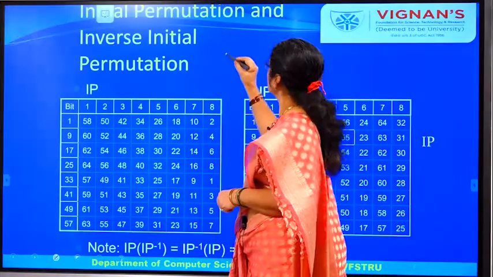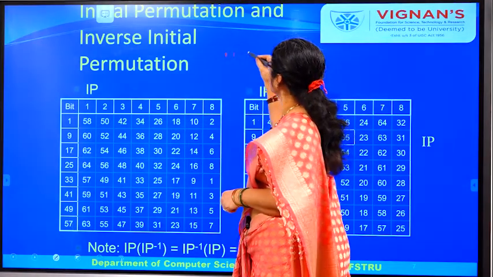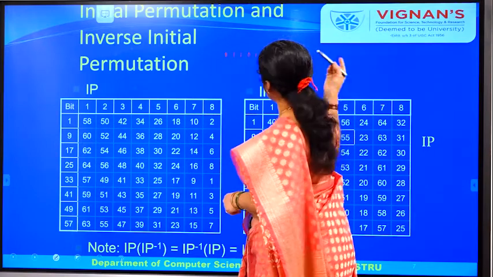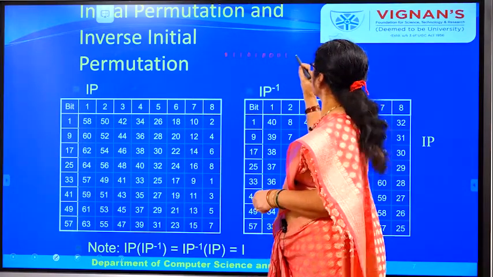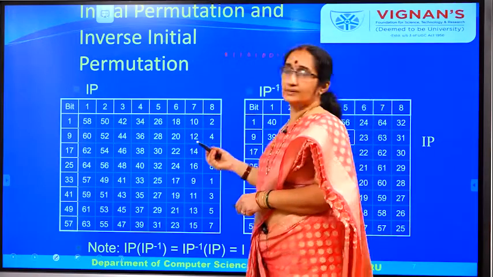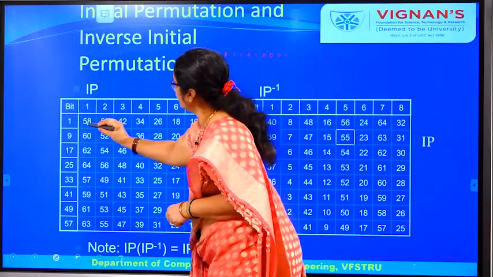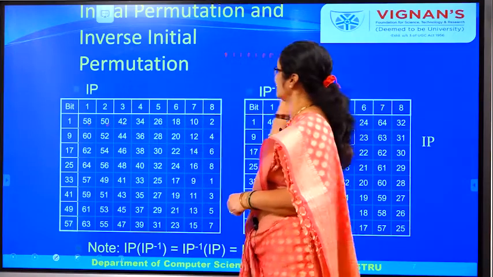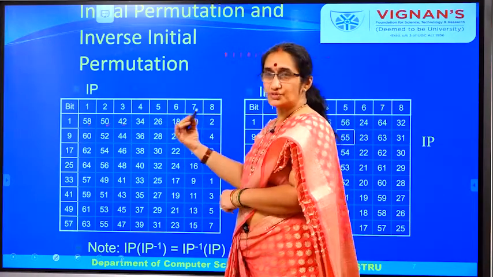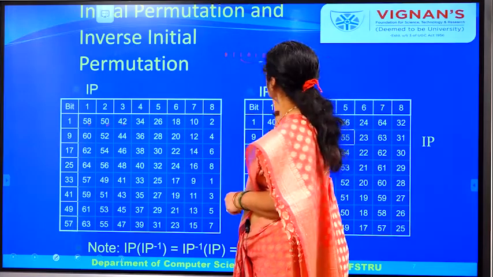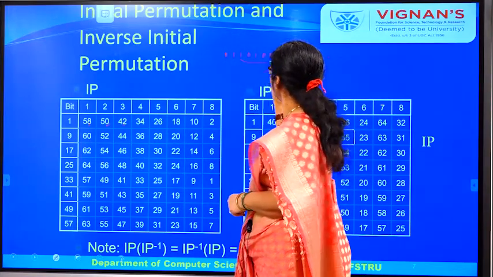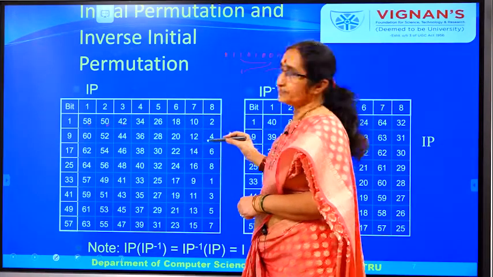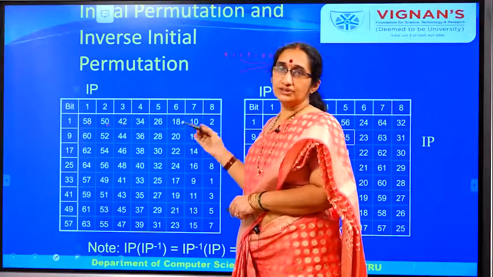So here we have studied two terms, initial permutation and inverse initial permutation. Suppose we have different bits like 0, 1, 1, 0, 1, 0, 0, 0, 1, something like that. You have 64 bits as input. So now you are putting the 58th bit here, next the 50th bit, next the 42nd bit, like that. That means you are just relocating the bits and arranging them. That is called initial permutation.